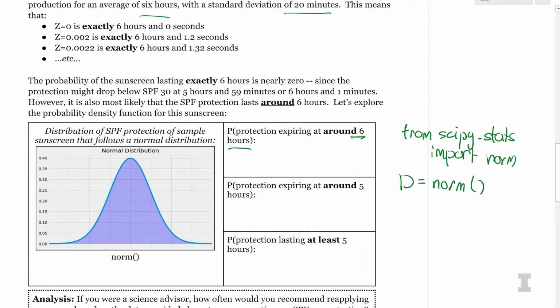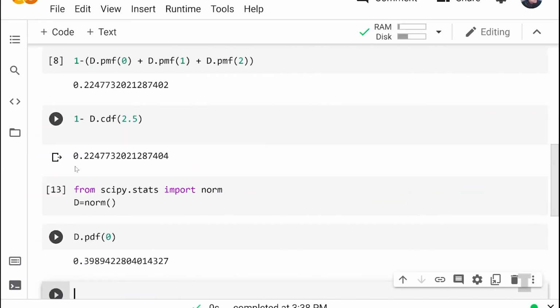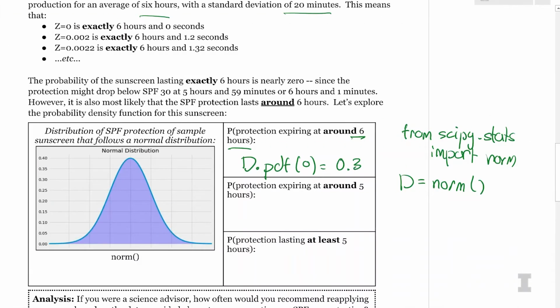So I want to know what is the probability density function, the PDF of 0? And it is about 0.4. So 0.39 something, right? 0.3989. Yes, 0.3989. Awesome, right around 0.4. So 39% or 40% of all sunscreen wearers are going to see their SPF protection run out around 6 hours.